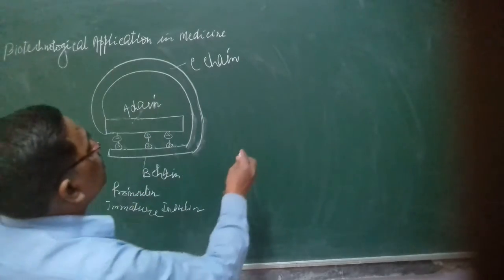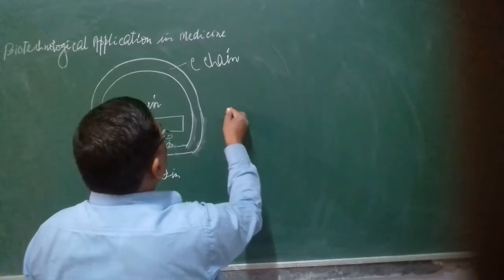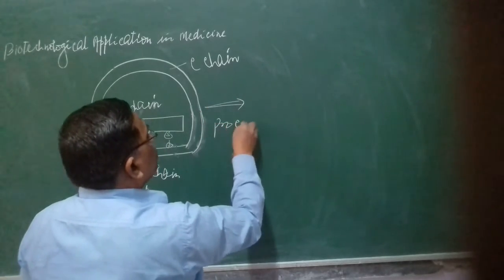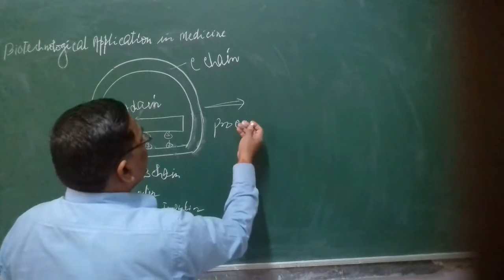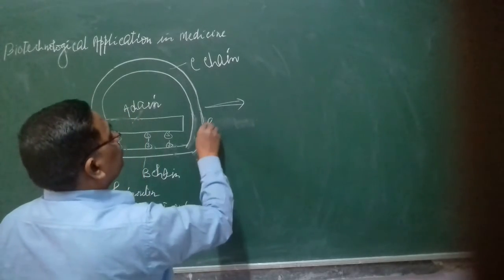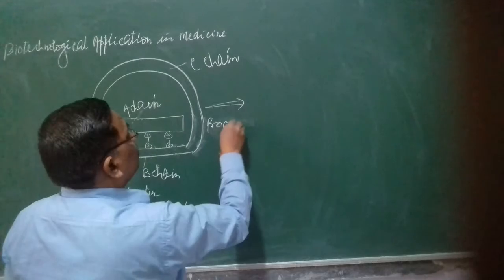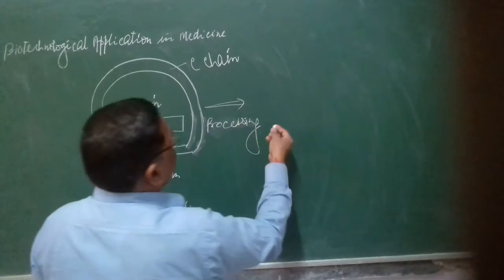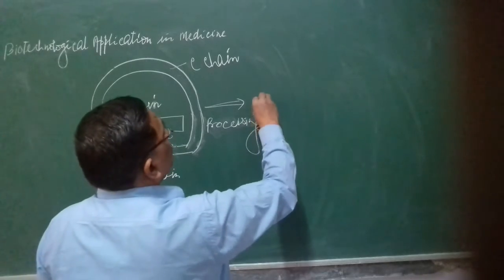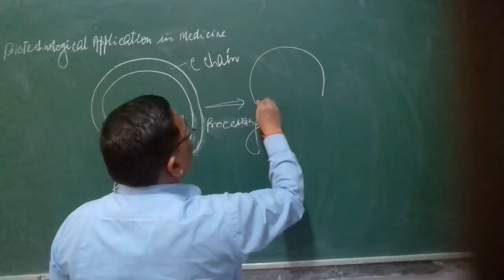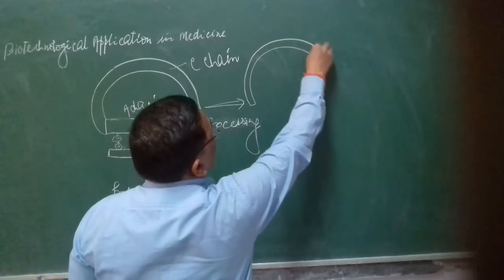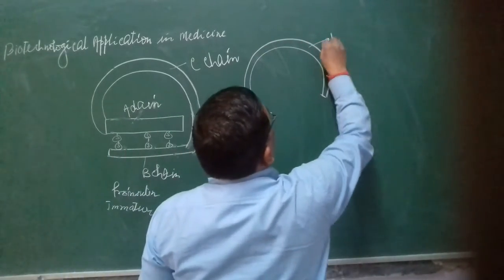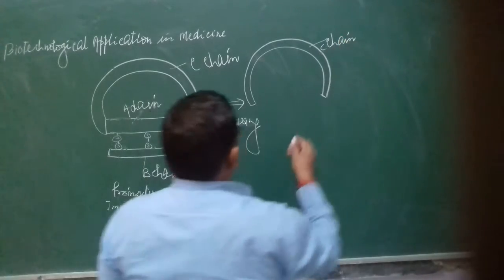During processing, the C chain is separated out and removed.